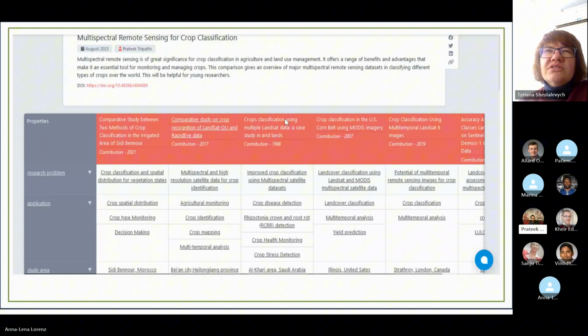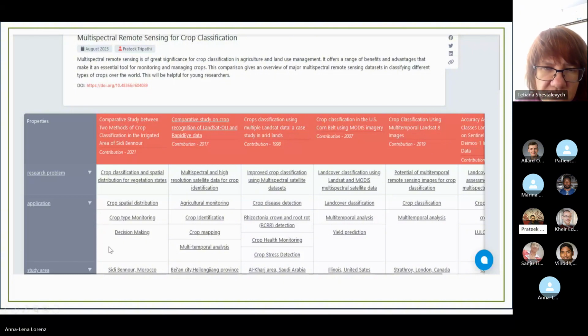The best thing about ORKG is that if a student is working on classification and identification, he or she has to search different papers. But with ORKG, I compiled all these different application and vegetation papers on a single page. So in the first paper, you can see the different applications the papers cover.